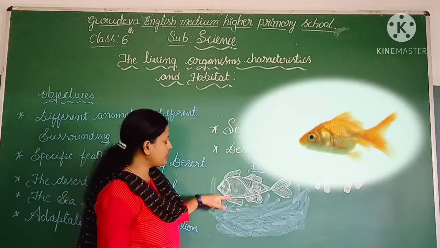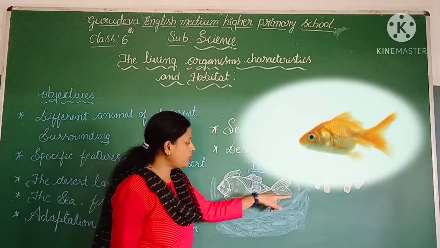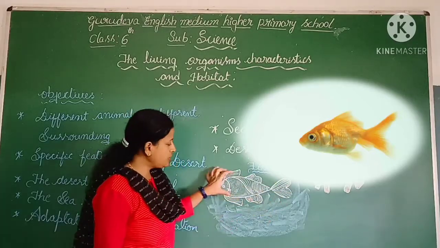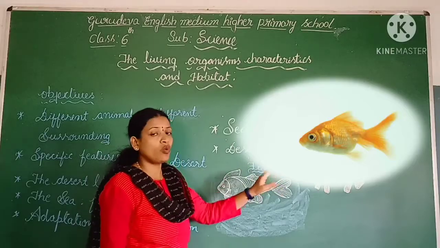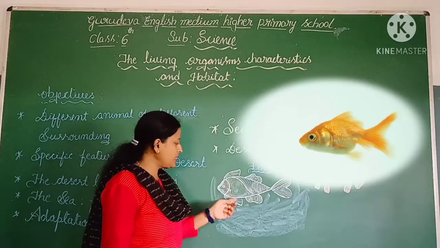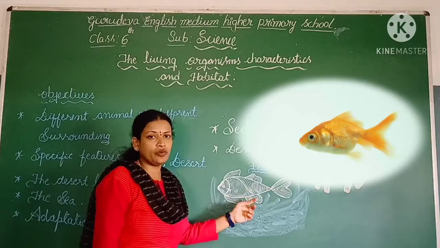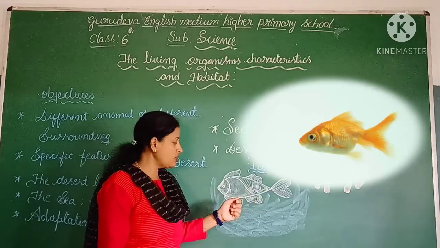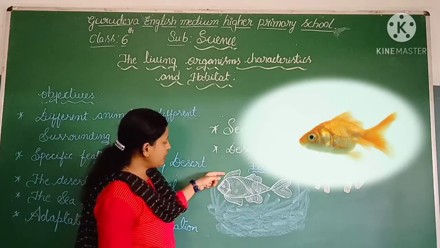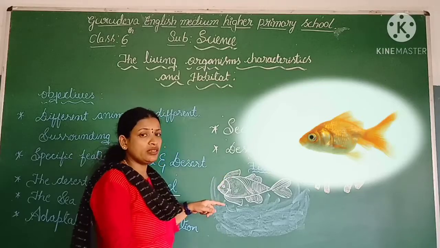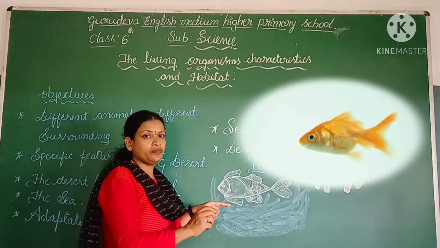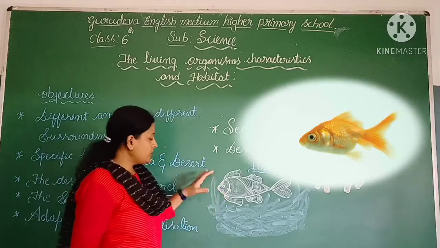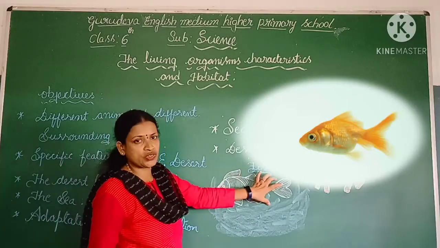These we call fins, and this one we call the tail. The fish has fins and a tail. Why? Because of these fins and tail, it can control its body: the fins are used for direction when the fishes are moving in the water. Right? Okay, and this is all about the fishes.